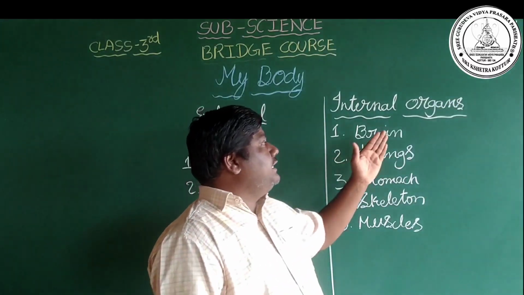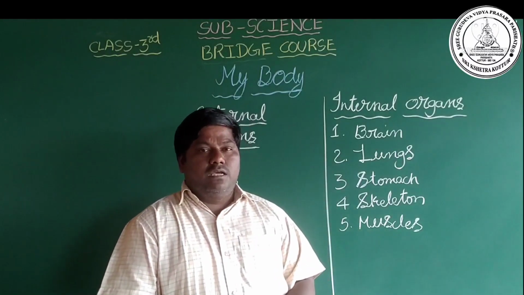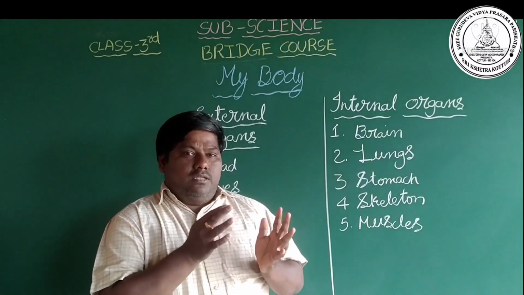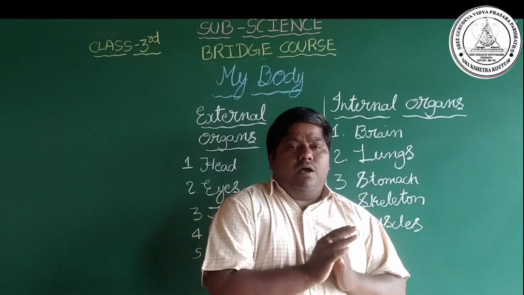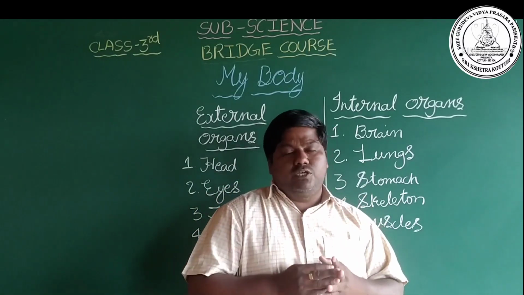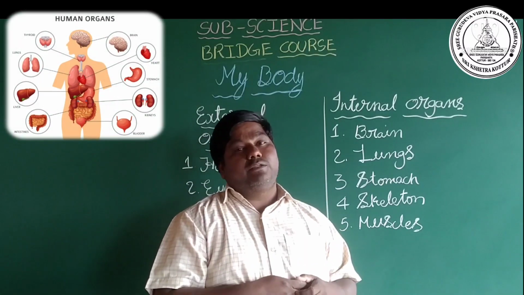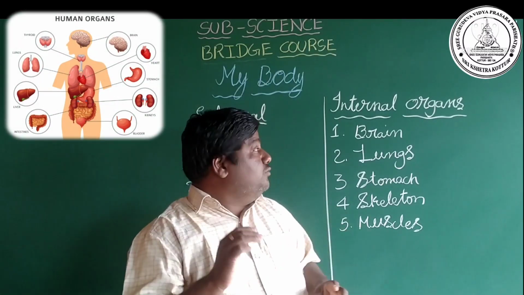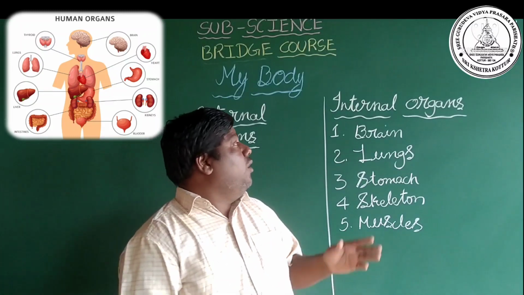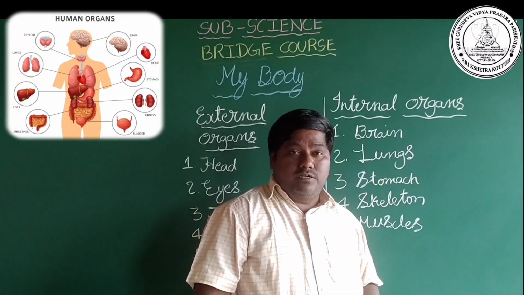See here, internal organs. Some organs or parts are located inside our body. Those parts are called internal organs.